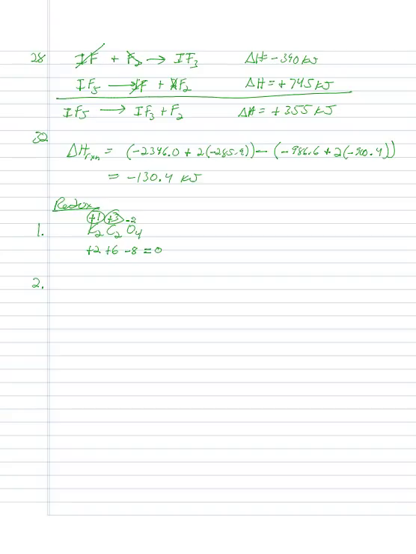All right, number 2. Which of the following is true for the following reaction? So here we've got a reaction: copper plus zinc chloride goes to copper chloride plus zinc. We can assign oxidation states.